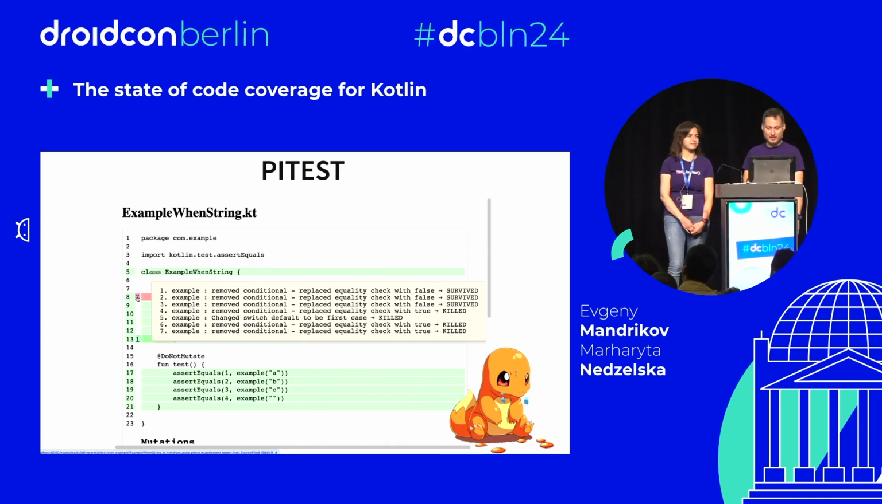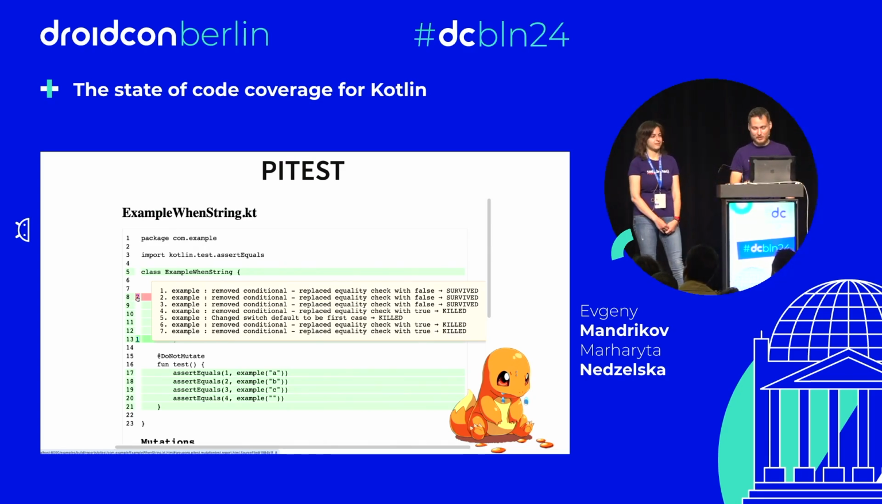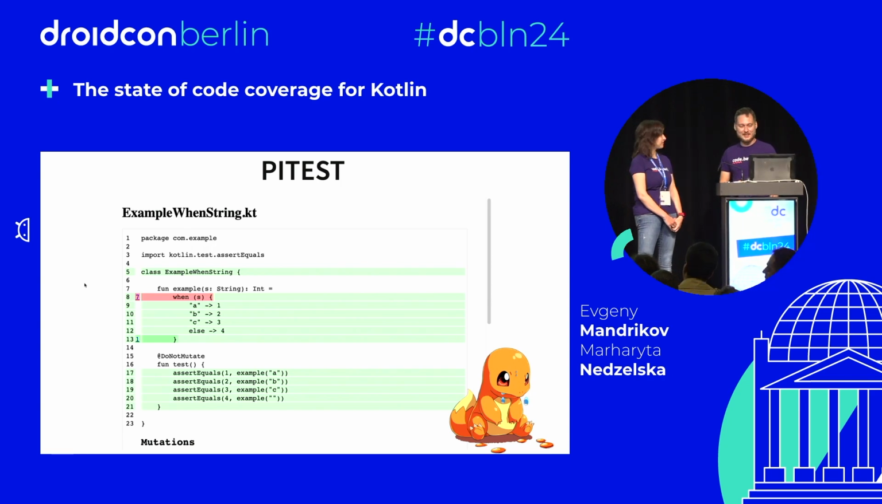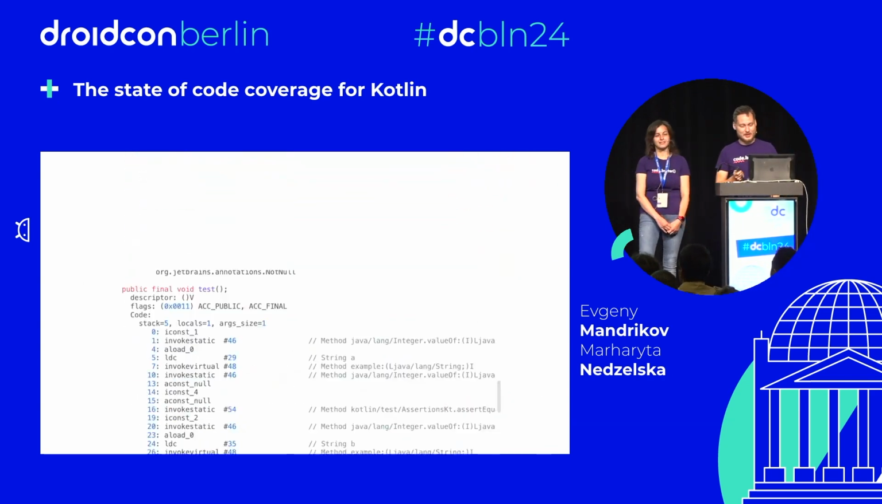Replace the equality check with false. Survived. Probably it says that there are some equality checks. There is a switch. Come on. That we didn't write. So let's look into the bytecode. You're right. Let's look into the bytecode.